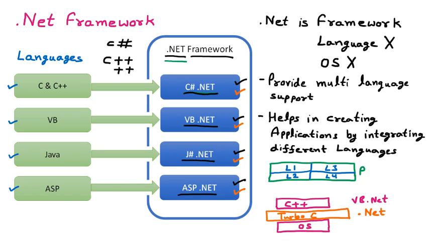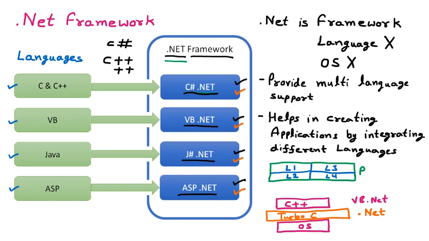That means a single project can be designed with the help of different languages. Let's say I am going to design a window. I am asking a Java developer to design the start menu, or maybe I am asking a VB developer to design the clock. So this way the different parts are designed by different people and they can be merged together.